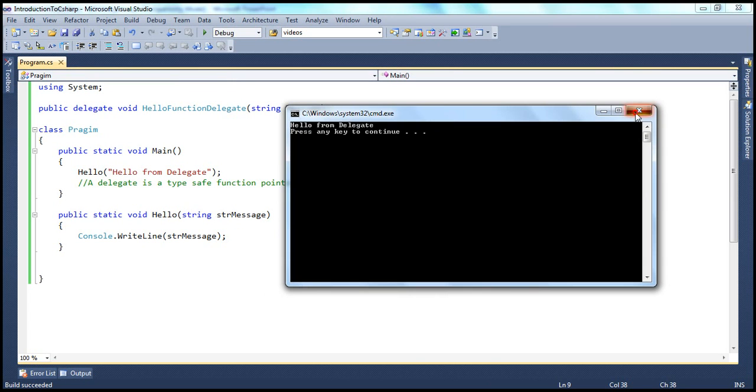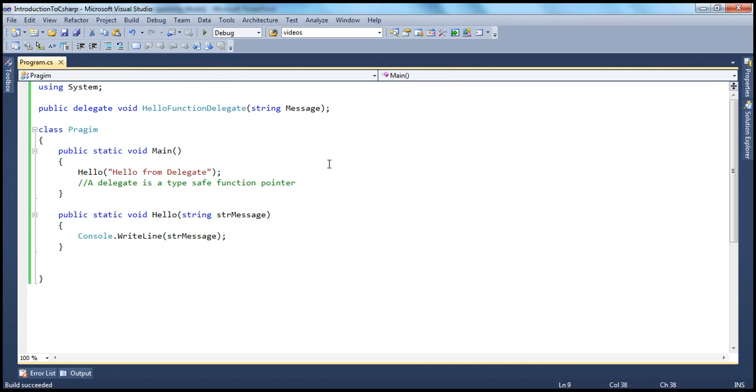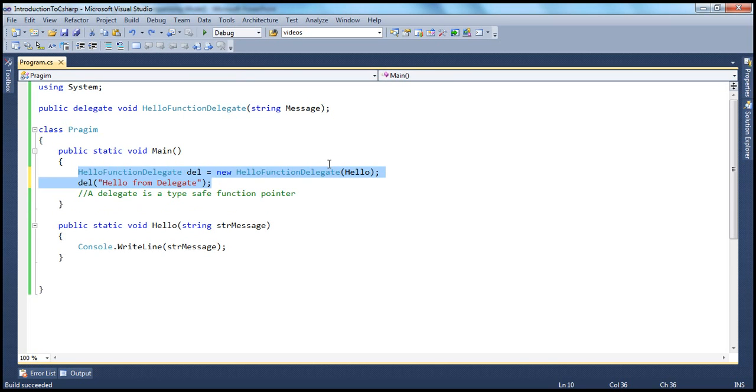But then here we are trying to learn the delegates. Actually, delegates give us a lot of flexibility in real-time projects, which we will be exploring in a later session. So don't worry about that piece now. That's why we're trying to understand the basics of delegates here.